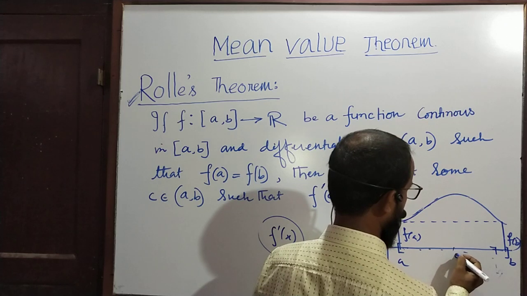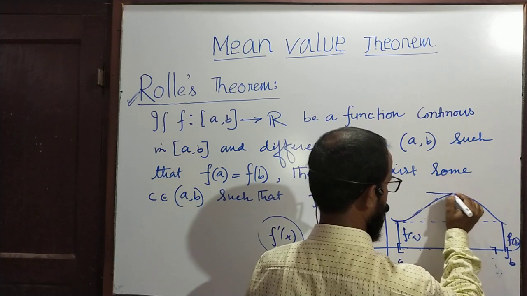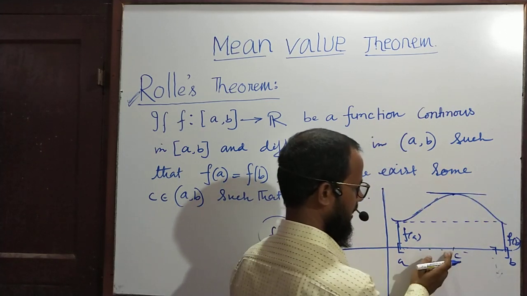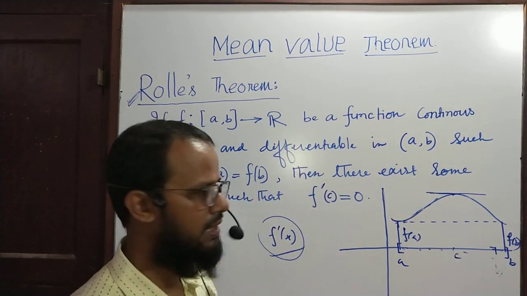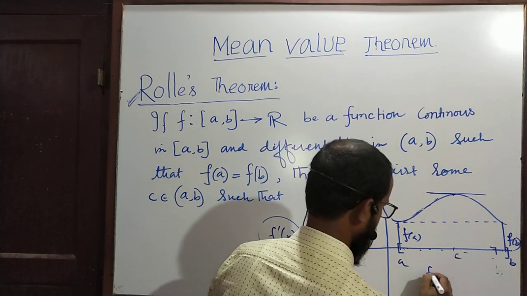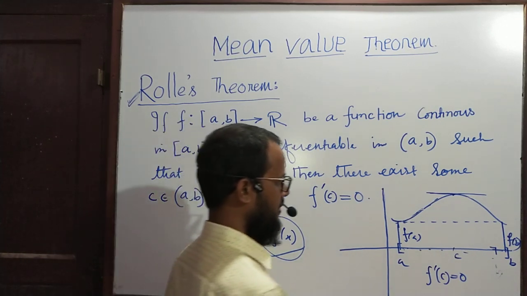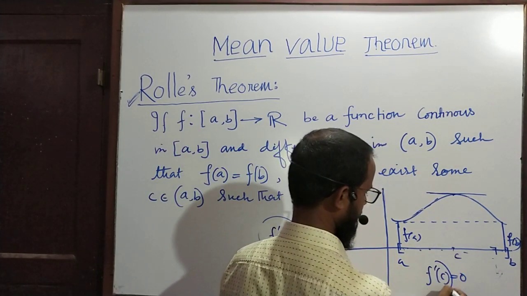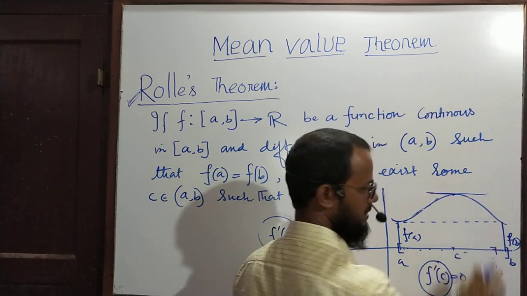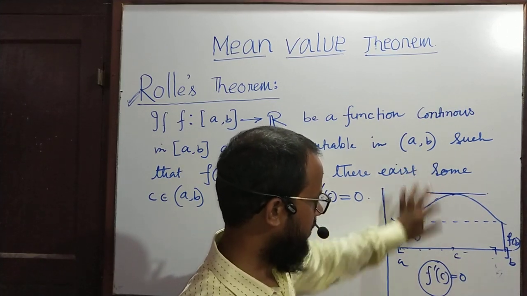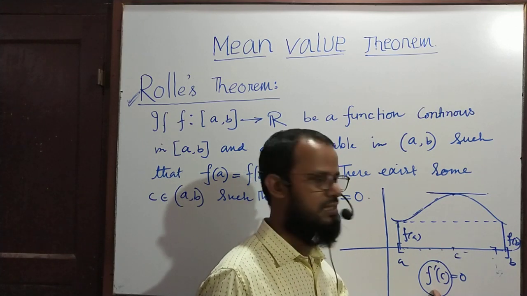Suppose this is C, a point lying between A and B, where f dash c equal to 0. That means there is a tangent at the point C which is parallel to x-axis. f dash c equal to 0. So at the point C, the slope of the tangent is denoted by f dash c, and since the tangent is parallel to x-axis, which has slope 0, and both are parallel, their slopes are the same.